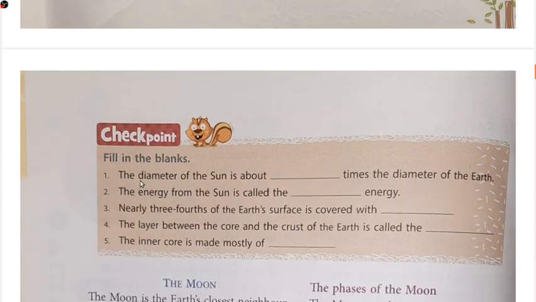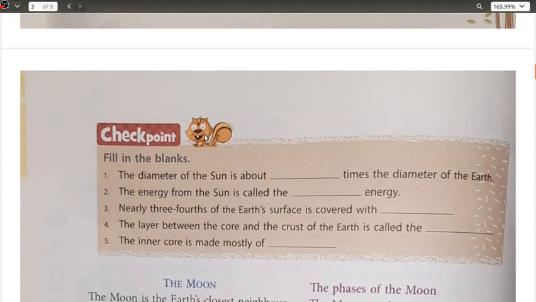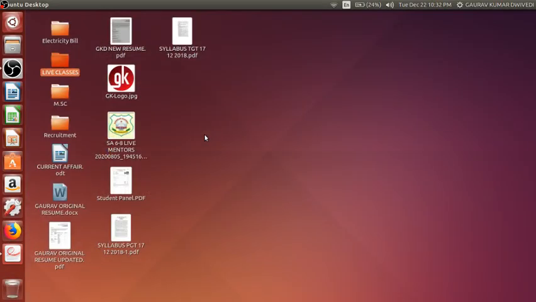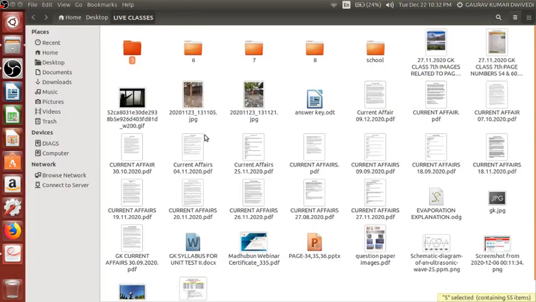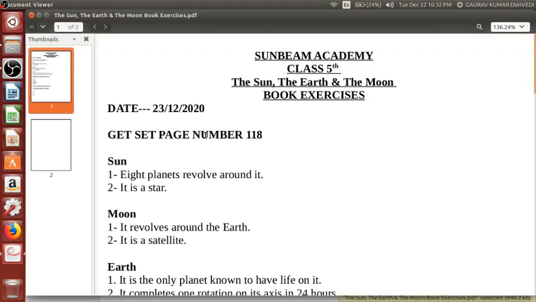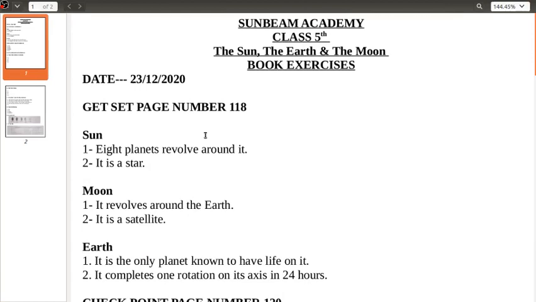Next we have here your checkpoint. Okay, so let me keep on showing you the bookish exercises as well, so that when it is shared with you, you also get a clear idea of what you have to write down, and please match it from this, so that you do not get any kind of problems there. These are the book exercises.